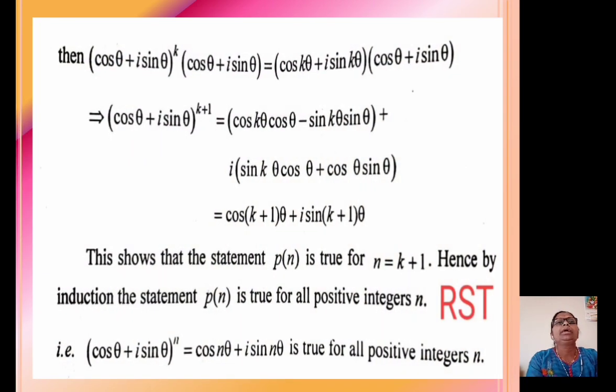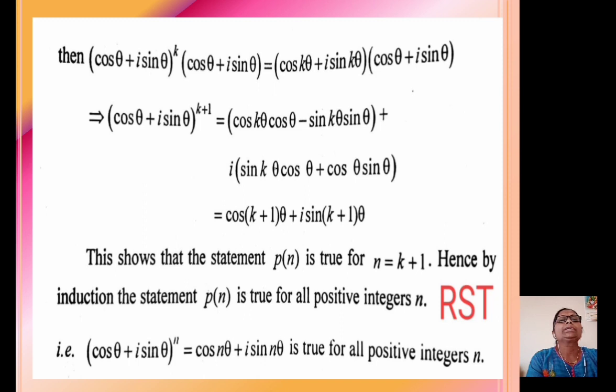Then (cos theta plus i sin theta) raised to k, in the second bracket cos theta plus i sin theta, multiplying these two brackets, is equal to (cos k theta plus i sin k theta) in the first bracket, and in the second bracket cos theta plus i sin theta.